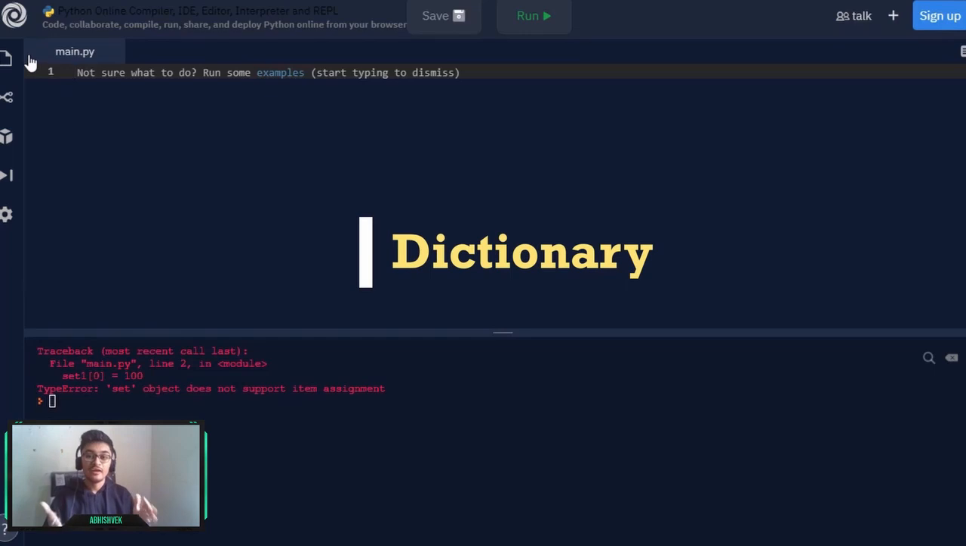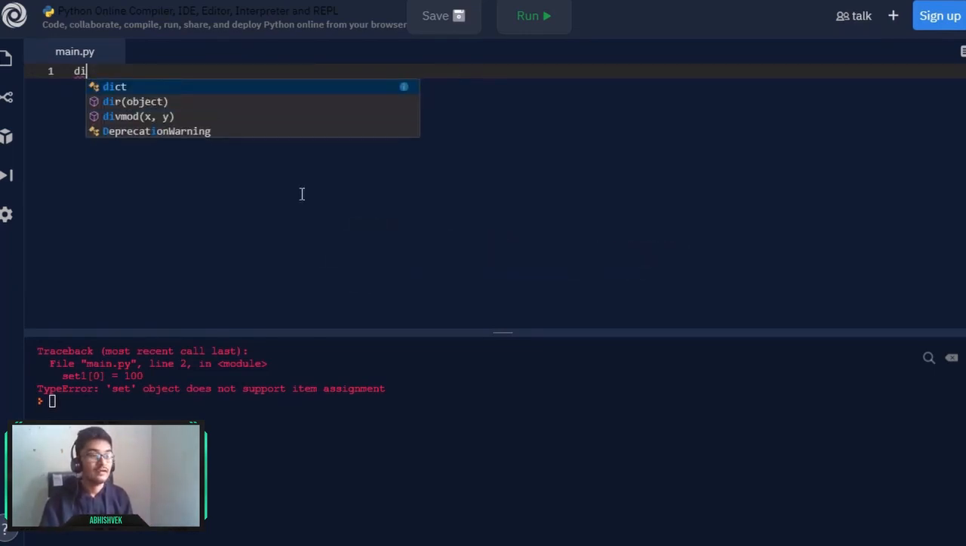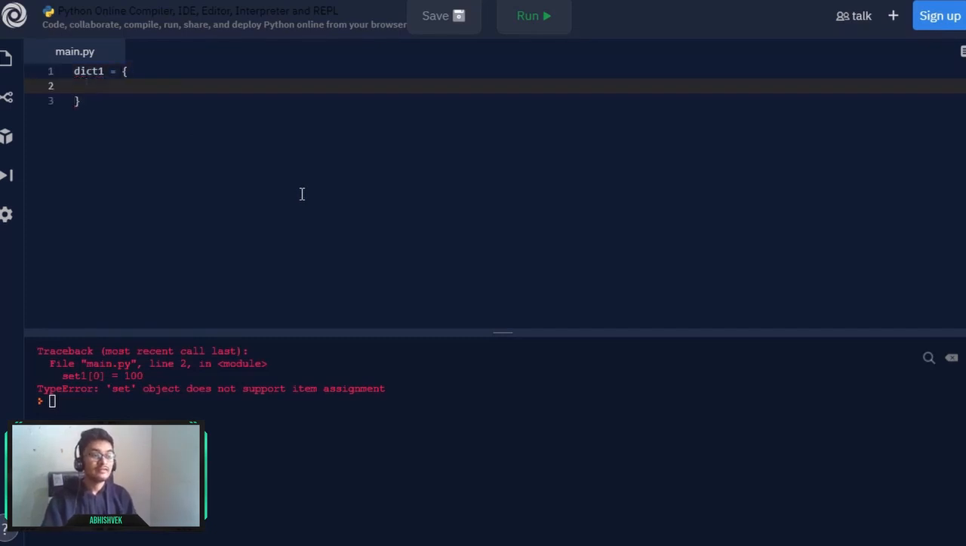Now dictionaries are used mostly when we are working with mapping. So let's add a dictionary, dict1, in curly brackets just like our set. Now here it will take a key and similarly a value. So let's add a key of a string type, that is name, and here it will take either a list of elements or you can provide a single element. So let's add Abhishek,